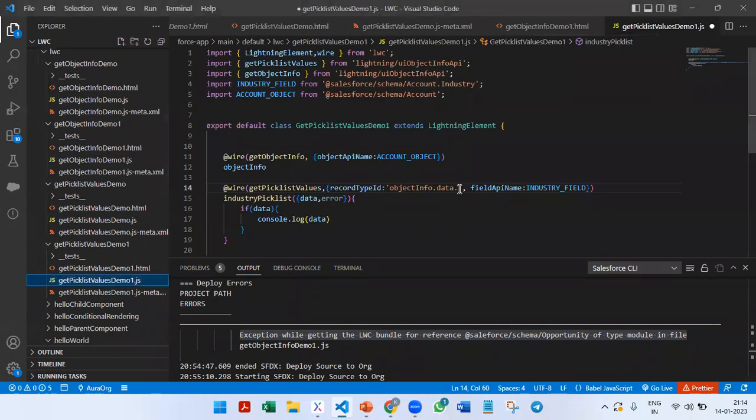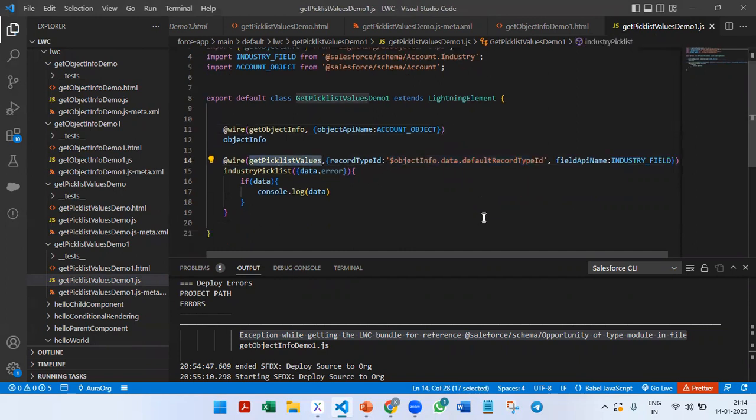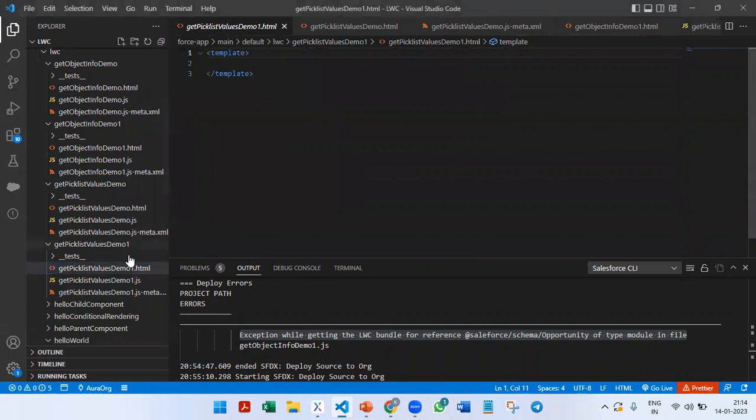But this one we should pass as a reactive property, so whenever the value is available, this particular adapter will be called. Then the very next thing is we want to display it on the UI.